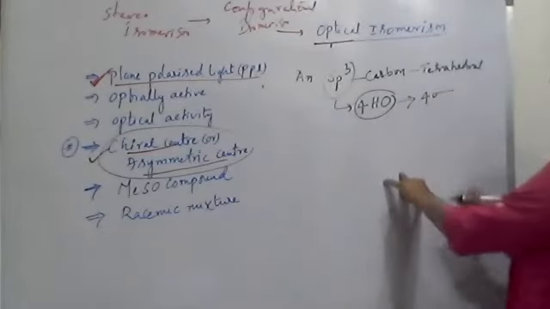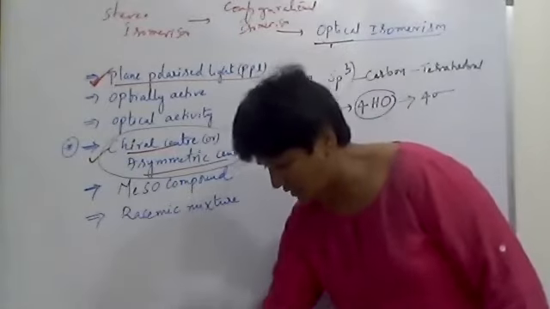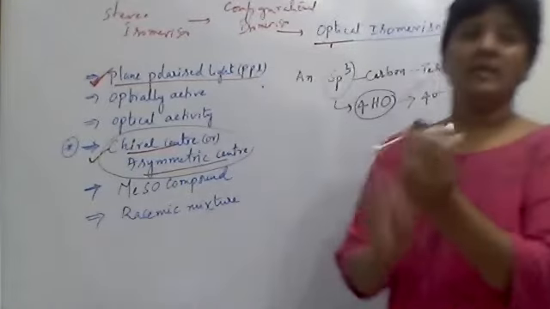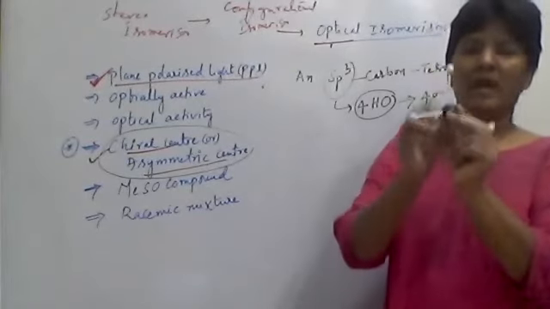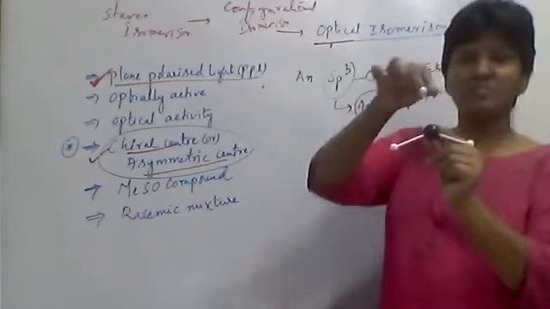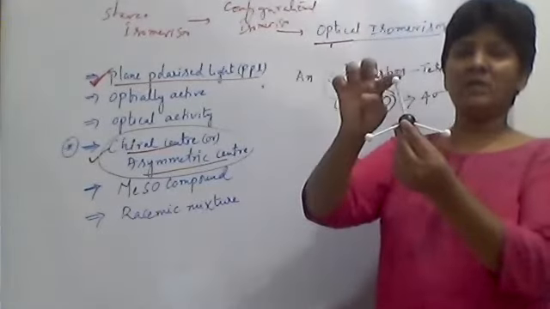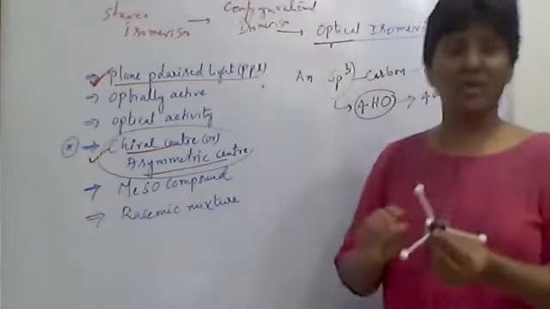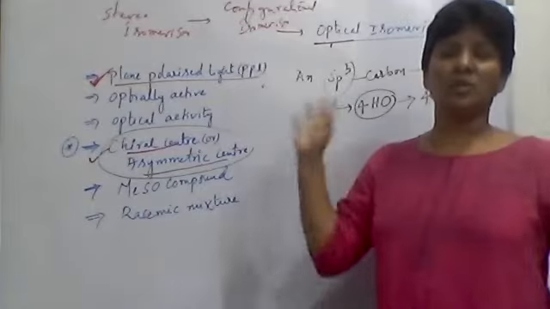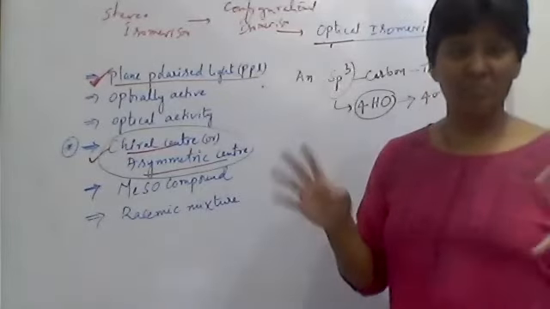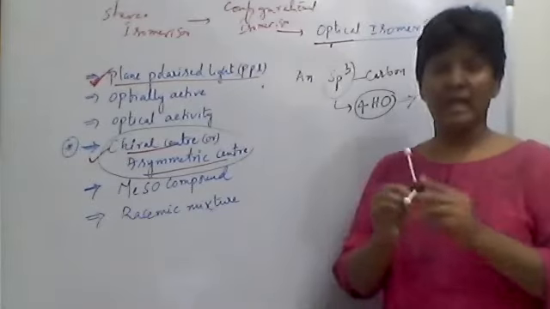See this example. The black one is a carbon and the white ones are hydrogen. What is this molecule? Methane. The hydrogen always forms a sigma bond, because the pure s orbital is non-directional, symmetrical, and always forms a sigma bond.